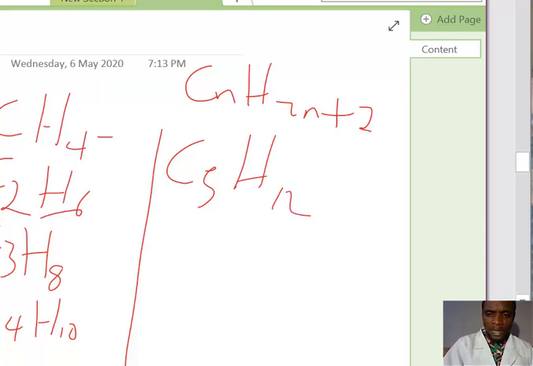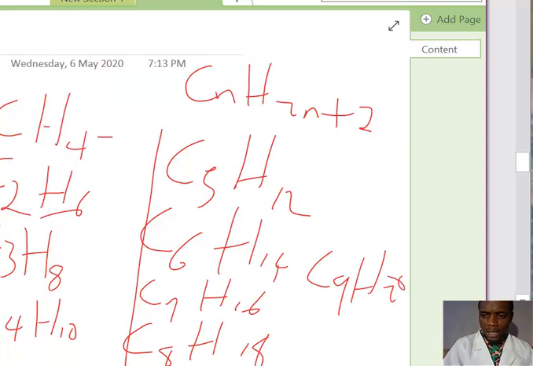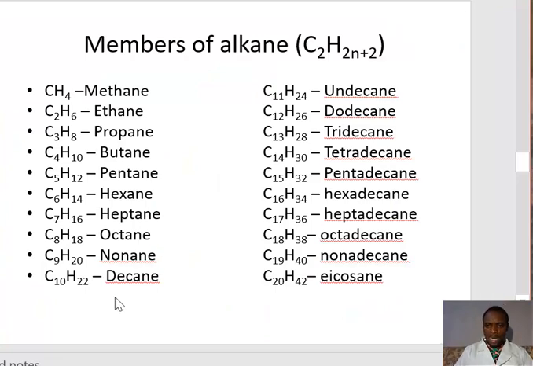The next member will be C5H12. That is pentane. Next one will be C6H14. That is hexane. C7H16, that is heptane. C8H18, that is octane. C9H20, that is nonane. Then C10H22, that is decane. So from this table you can see from carbon 1 to carbon 20, the carbon 11,